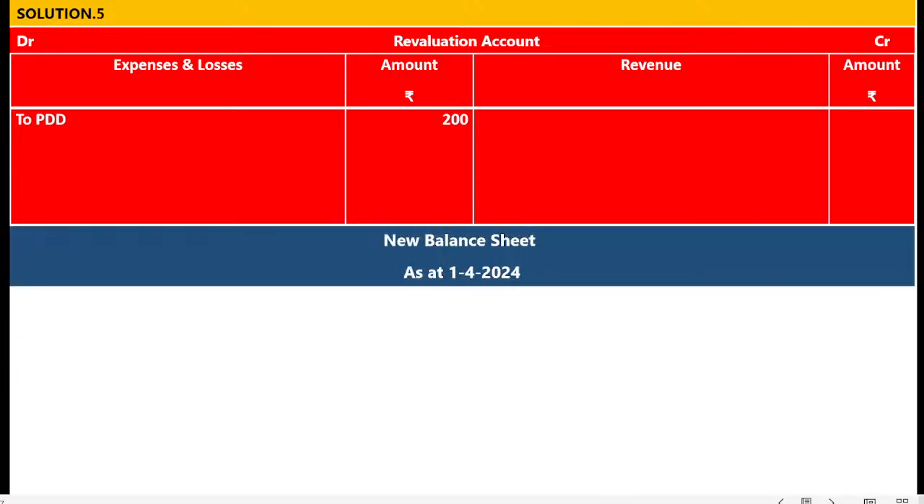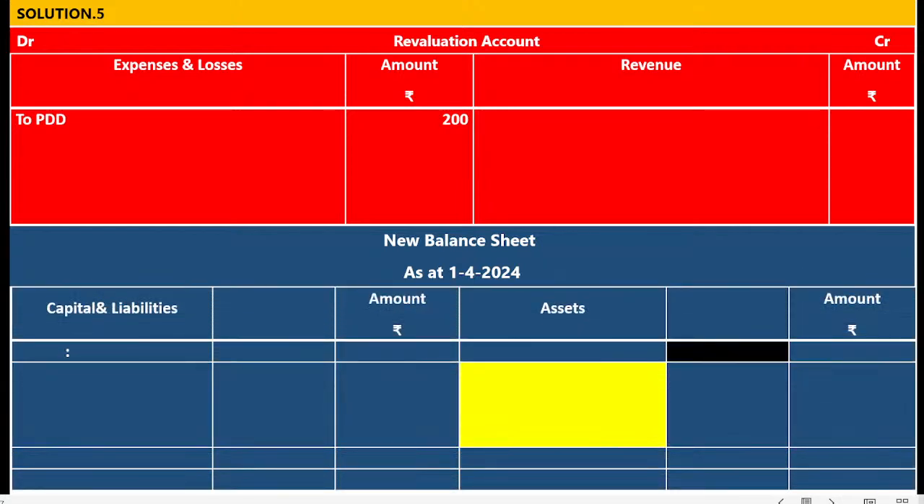New balance sheet as at 1/4/2024. Draw the balance sheet. Left hand side capital and liabilities, amount rupees. Right hand side, amount rupees. Capital: Mr. A, Mr. B, Mr. C. Now there are three partners in the new balance sheet, Mr. A, Mr. B, Mr. C. In the old balance sheet there were two partners, Mr. A and Mr. B. After admission of Mr. C, now there are three partners, Mr. A, Mr. B, Mr. C.